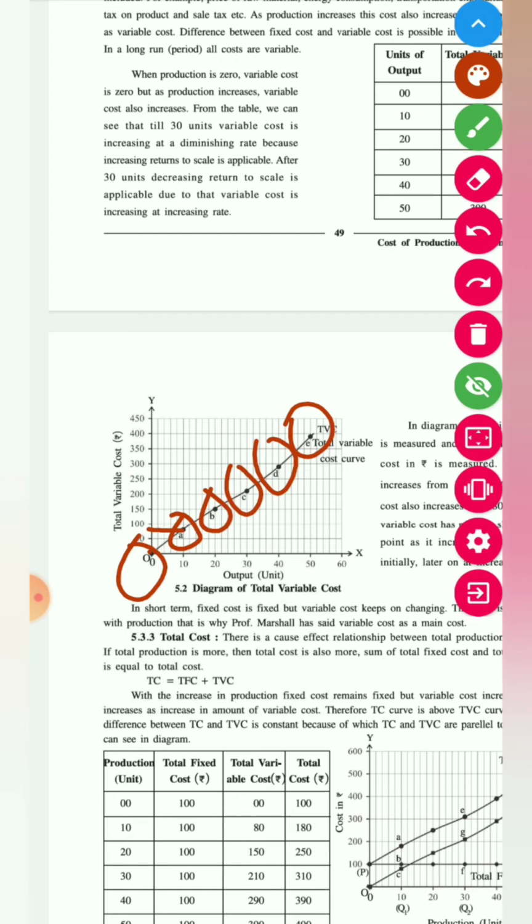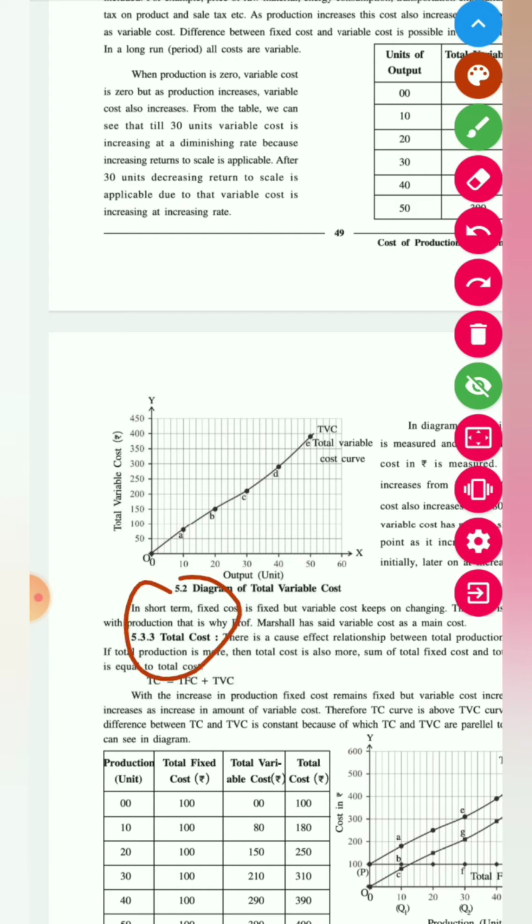So as the production increases, the cost increases. So we have a positive curve like that of supply curve. Now what is total cost? Total cost is a combination of fixed cost and variable cost. When we make a product, we don't make it only with fixed cost or only with variable cost. We need both. Like for example, when you cook, you need utensils.